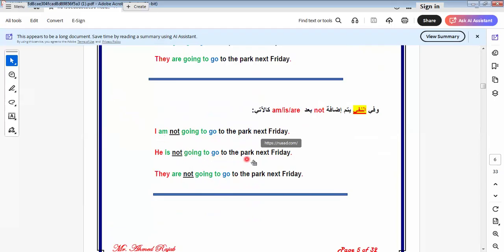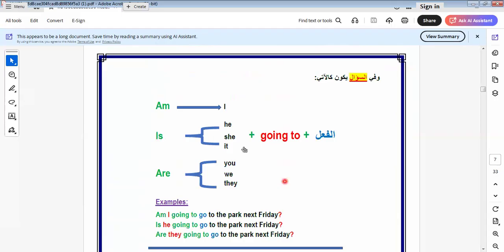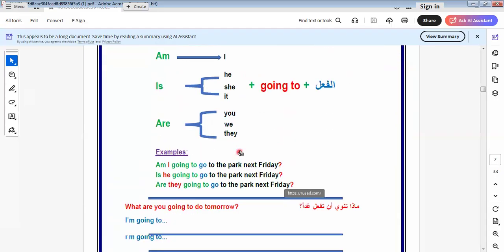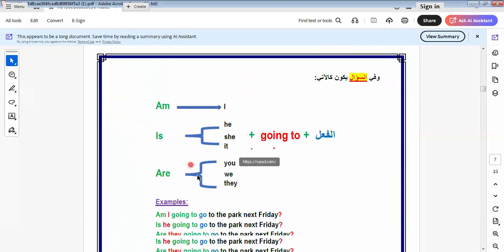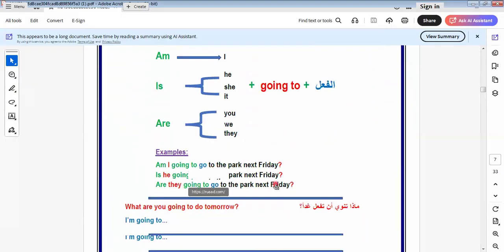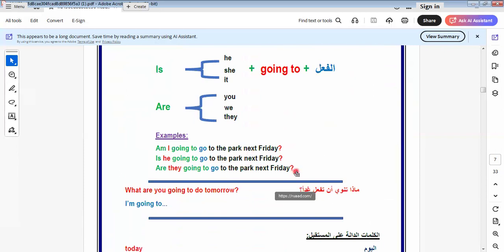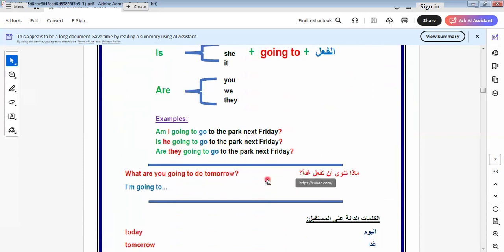He isn't going to the park next Friday. They aren't going to the park next Friday. When we make it in question form, we do it like this. Am I going to the park next Friday? Is he going to the park next Friday? Are they going to the park next Friday?